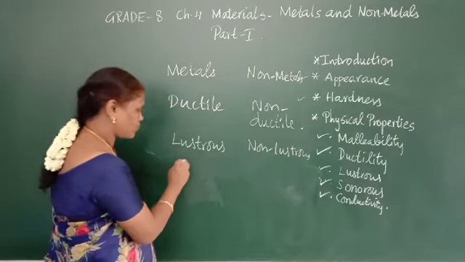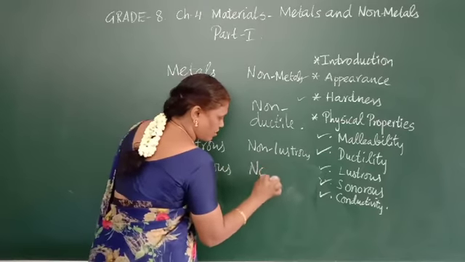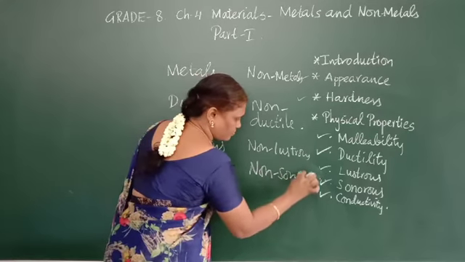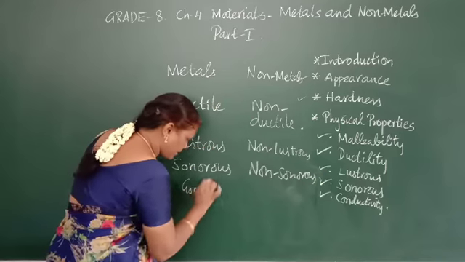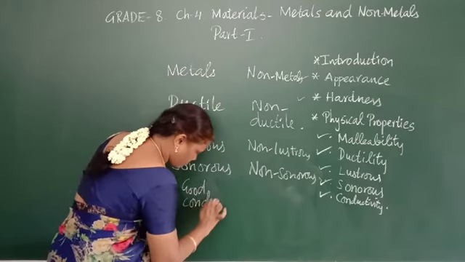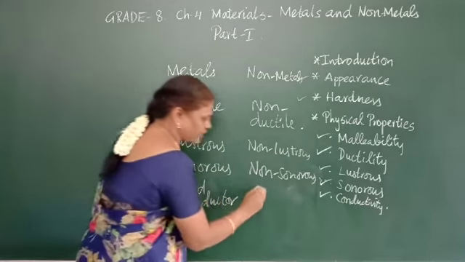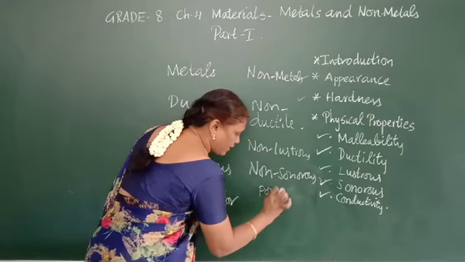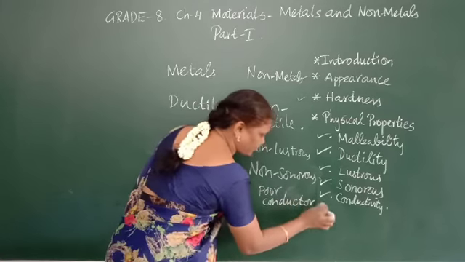Next, metals are sonorous and non-metals are non-sonorous. Conductivity: metals are good conductors of heat and electricity. Non-metals are poor or bad conductors of heat and electricity, except graphite.